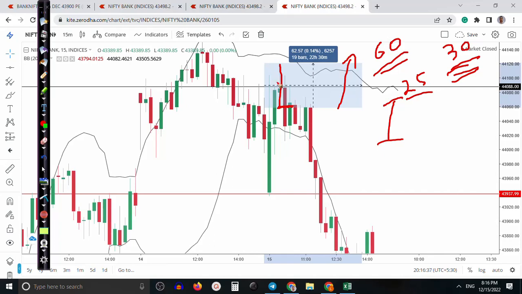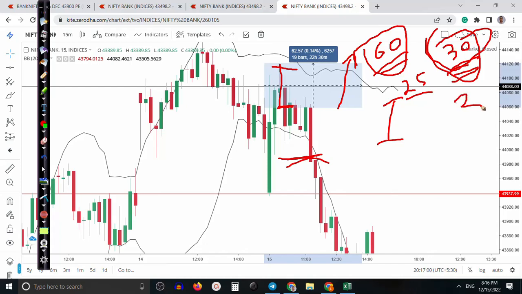Once I saw that there was a 60 rupees SL in the spot price, I bought a strike two steps out of the money, that was 30 delta. So if price goes against me, I lose only 30 rupees for 100 rupees of move. So for 60 rupees, that will be around a 20 rupees SL in my option premium. That is the important thing.